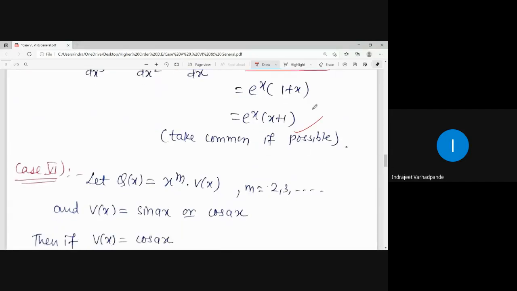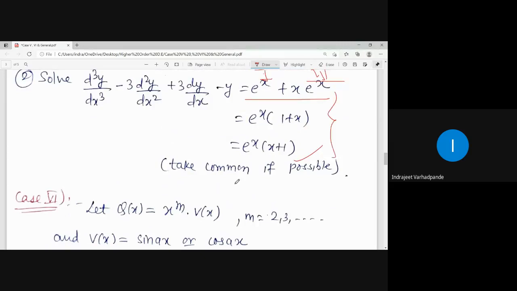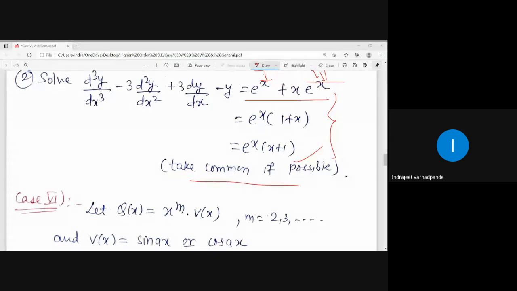So kindly note down the question. Mention here the hint or clue: take common if possible. So accordingly you can simplify and get the answer. Right? Finished up to this? Noted down up to this?